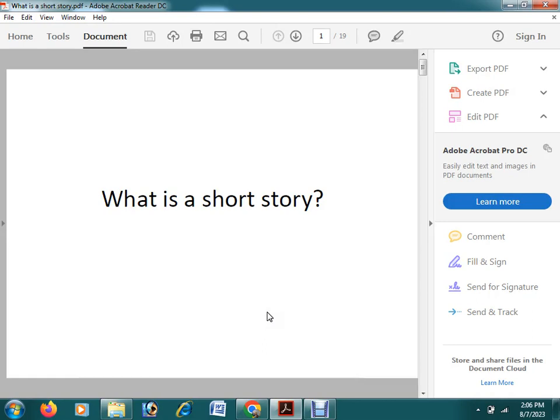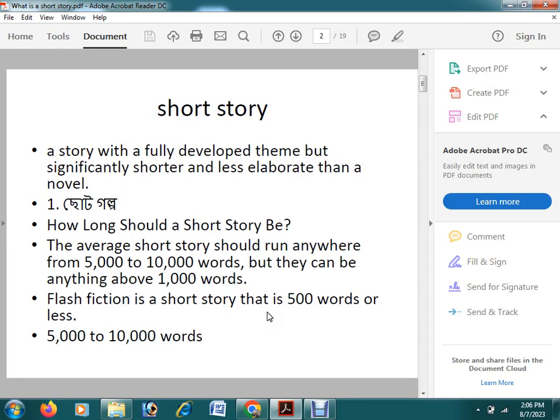So we started with that question: what is a short story? A short story is a story with a fully developed theme, but significantly shorter and less elaborate than a novel. So a short story will have a theme, but it will not be long like a novel. Less elaborate than a novel.